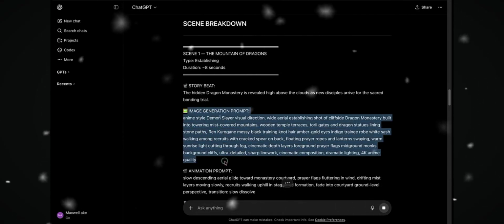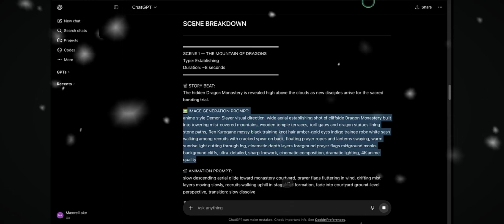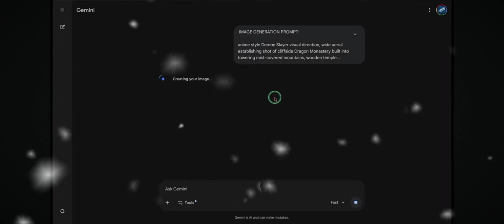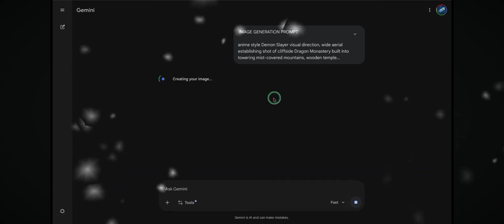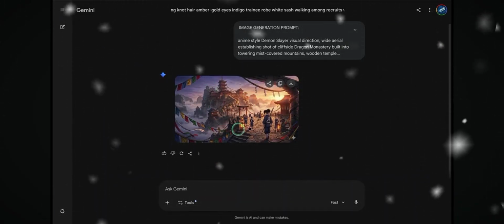Once this is ready, just copy the first image generation prompt and head over to any image generator you like. For me, I'm using Gemini. I'll paste the prompt in, hit generate, and after a few seconds, it produces a clean anime-style image that looks like this. And this is where your movie really starts coming to life.